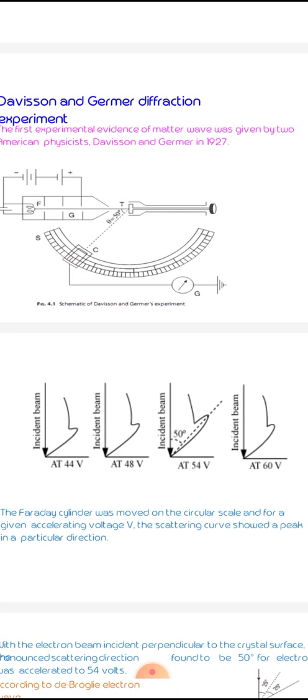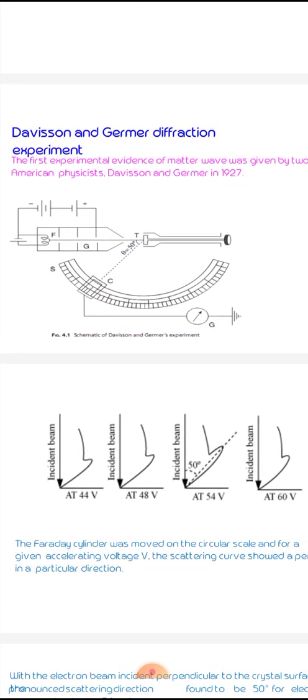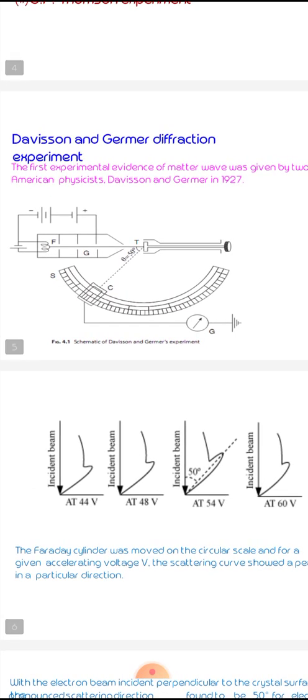This is the schematic diagram of the Davisson and Germer experiment. The electron beam comes from an electron gun, which consists of a tungsten filament F heated by a low tension battery LT, and is accelerated to a desired velocity by applying a suitable potential from a high tension battery. The accelerated electrons are collimated into a fine beam, passing through a system of pinholes in cylinder A. The fast-moving electrons strike the nickel target, which is capable of rotating about an axis.